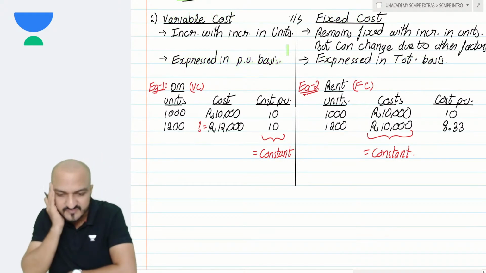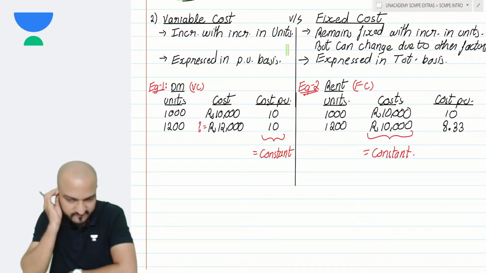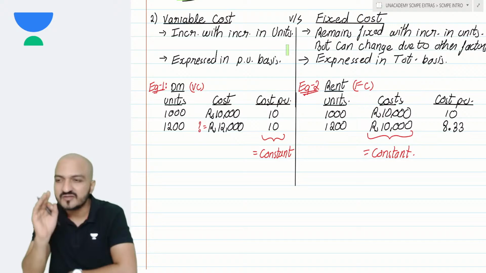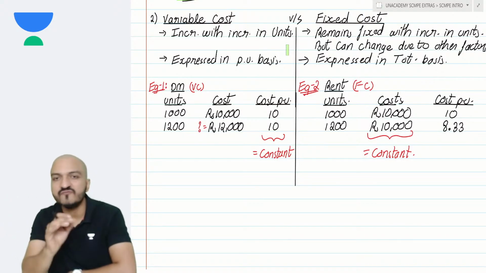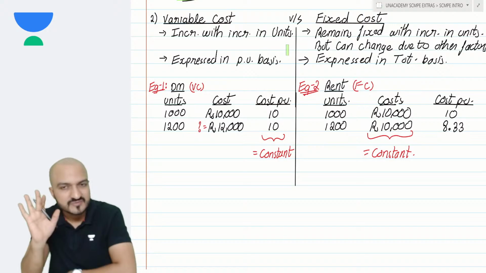Yes, Maruti. Sir, variance is difference between estimate and actual, right, sir? They are of the same year. Yes, Maruti, variance is the difference between estimate and actual of the same year. And we will do that when we learn the chapter of standard costing. I used that here only to give you an example.